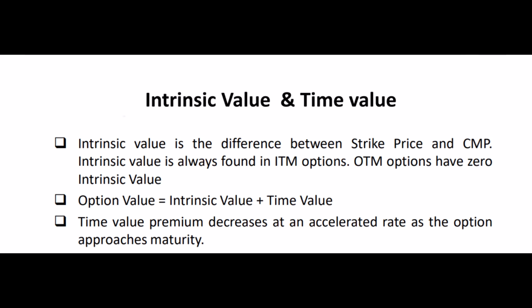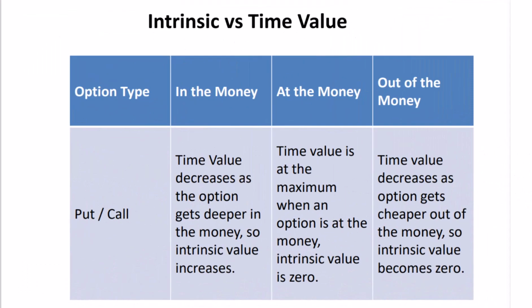Now, when it comes to calculating the overall option value, option value equals intrinsic value plus time value. The time value premium in an option decreases at an accelerated rate as the option approaches maturity. This is a crucial aspect to consider as it influences the overall value of the option. Understanding the interplay between intrinsic value and time value is essential for evaluating the potential worth of an option and making informed trading decisions.